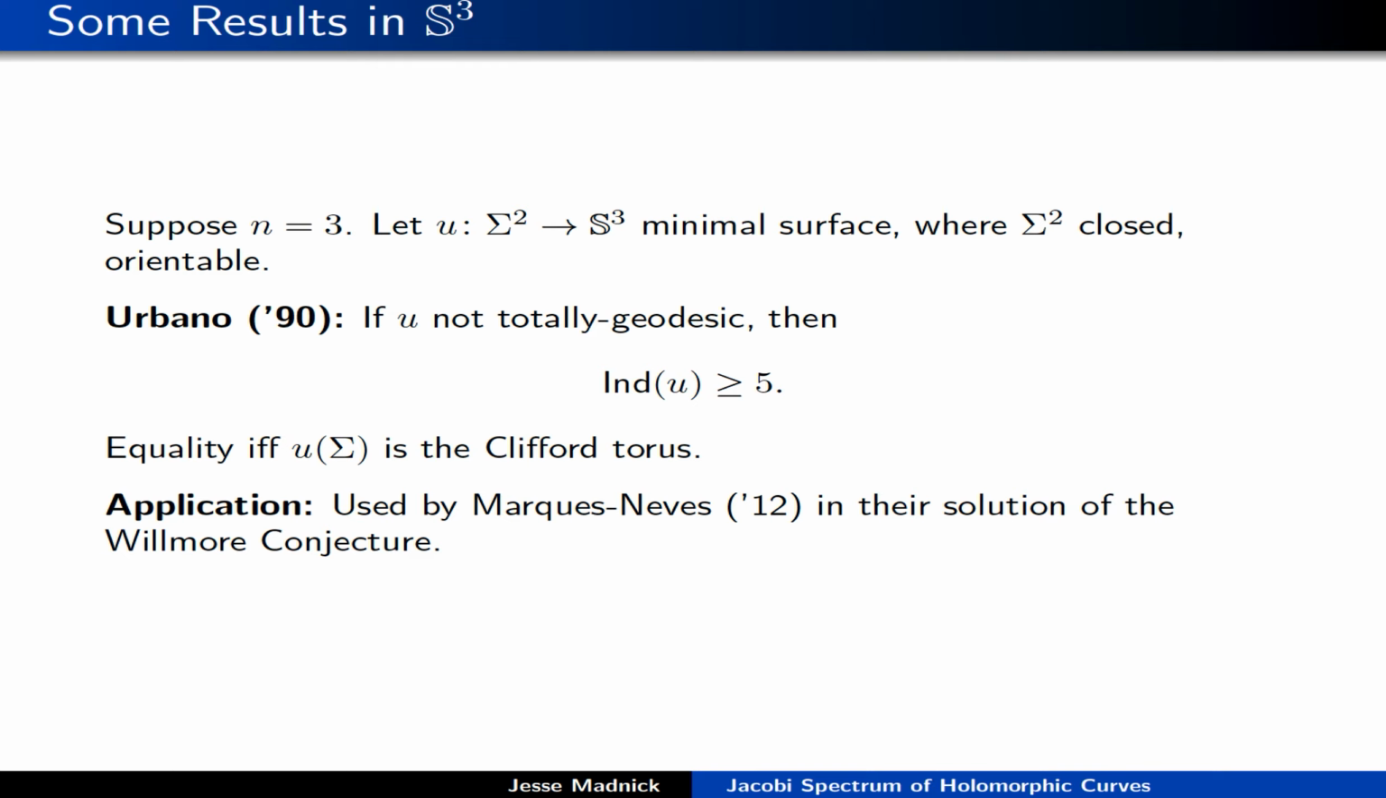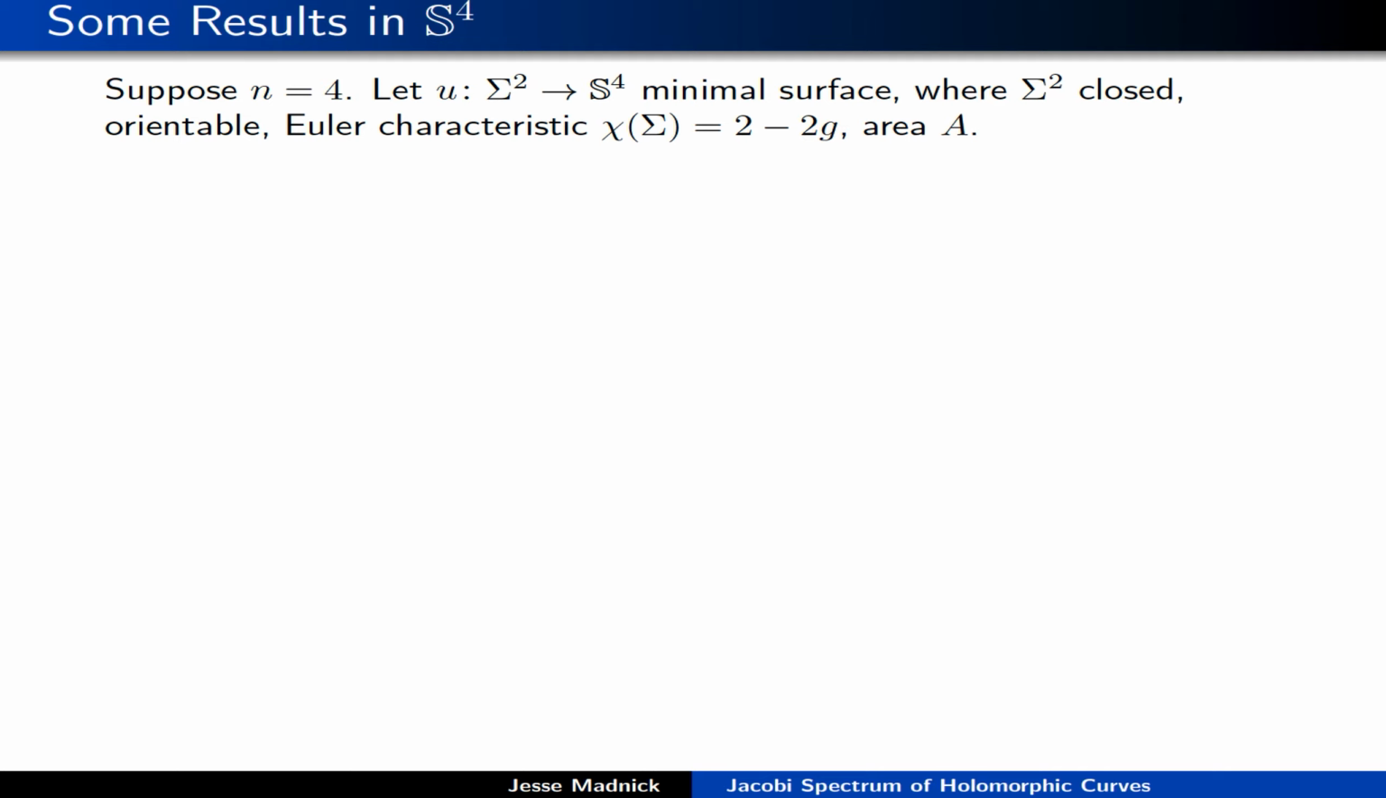And this characterization of the Clifford torus as the minimal surface in S3 with the lowest Morse index, other than the totally geodesic S2, was used famously by Marques and Neves in their solution of the Willmore conjecture. So there's a lot of interest in really understanding these better bounds for the Morse index and this sort of thing.